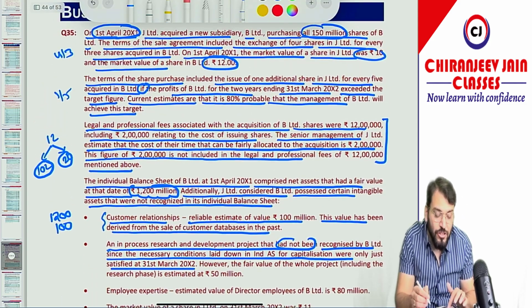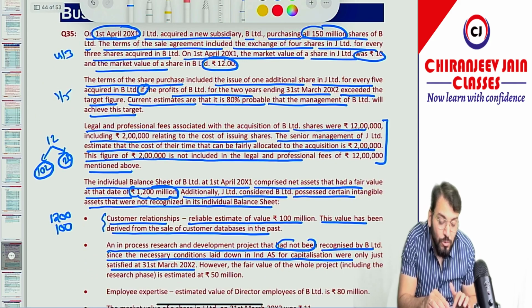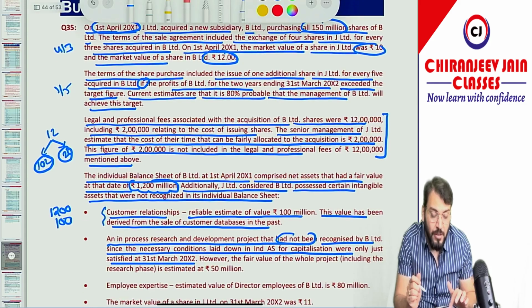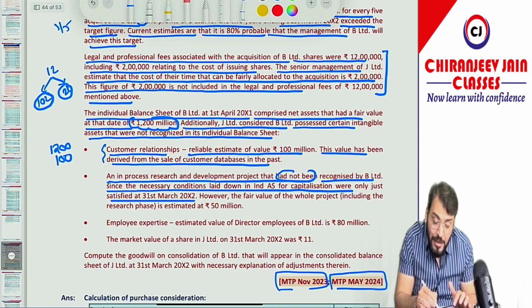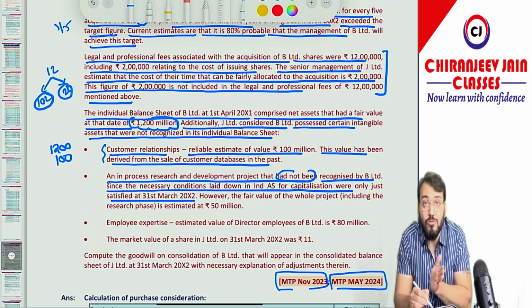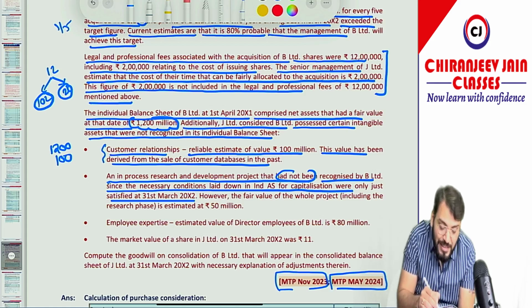Correct? What is the date of acquisition? Date of acquisition is 1st April 2001. So 1st April 2001 is the date of acquisition. Correct? Now they are saying that the condition was satisfied on 31st March 2002. I don't know why this date has been given.